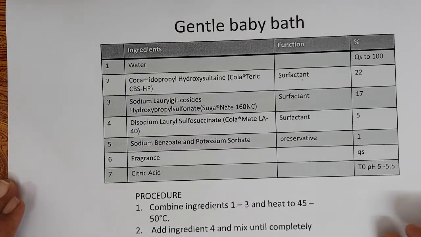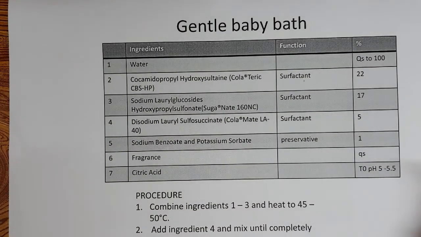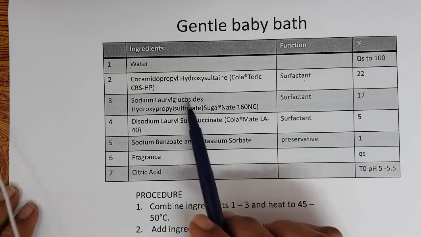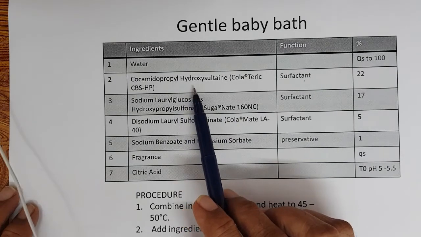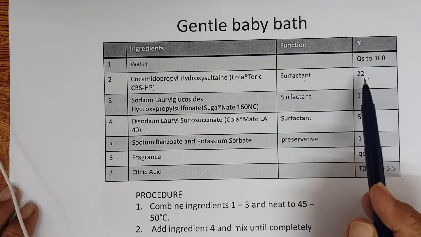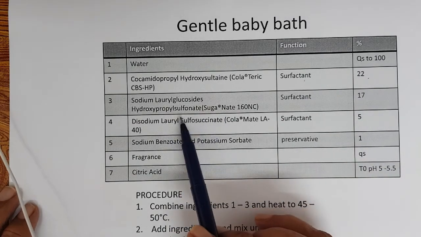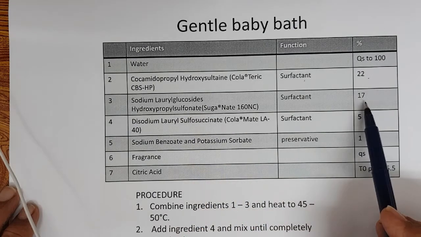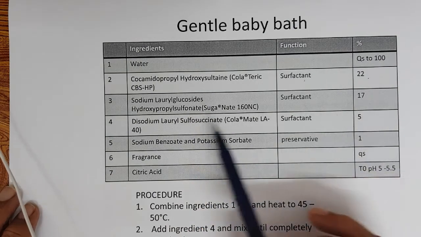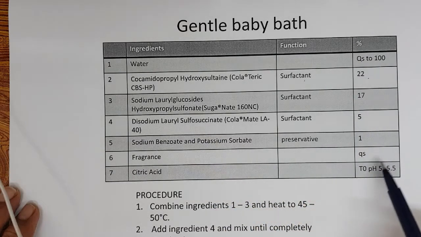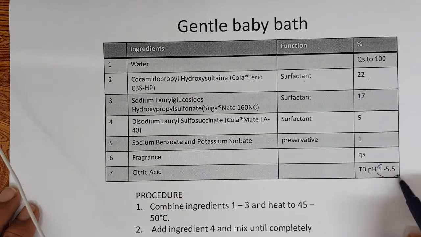So, a gentle baby bath. This is a formula with water, cocamidopropyl hydroxysultaine as a surfactant at 22%, sodium lauryl glucoside hydroxypropyl sulfonate 17%, disodium lauryl sulfosuccinate 5%, preservative and fragrance, and pH 5 to 5.5.